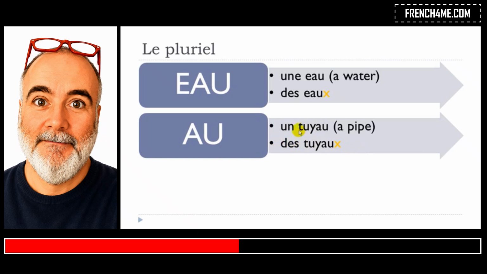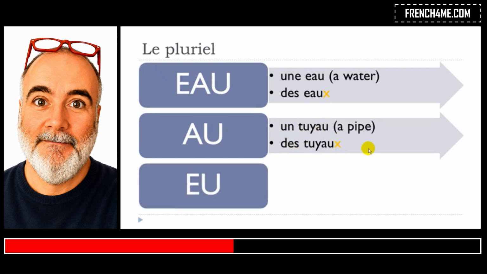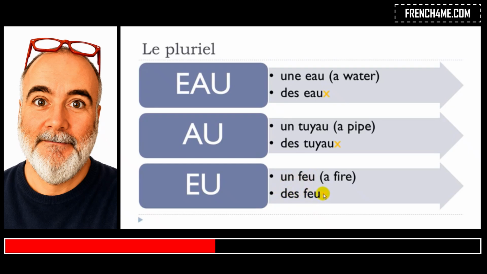The only difference will be with the article because the word will be pronounced the same way. And then the last group is the words ending with eu. Let's take one example. Un feu, and basically the same rule. You don't put s, but you put x instead, and you don't pronounce it. Des feux. Un feu, des feux.